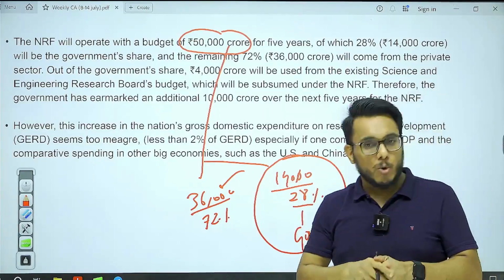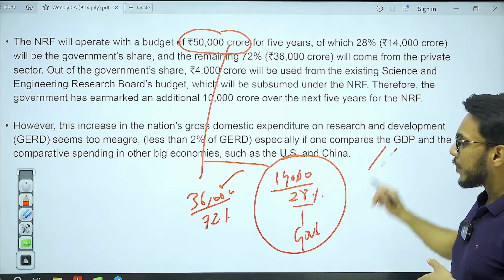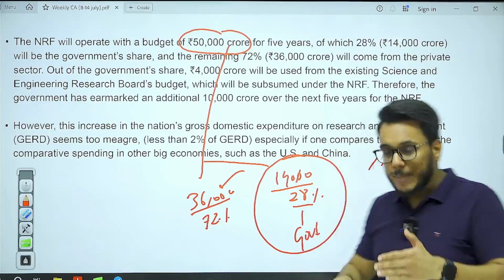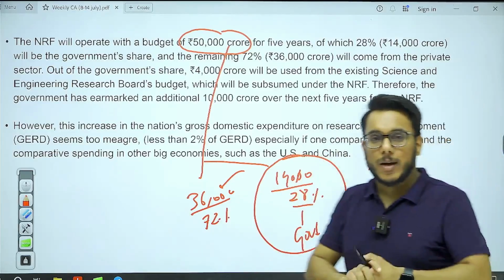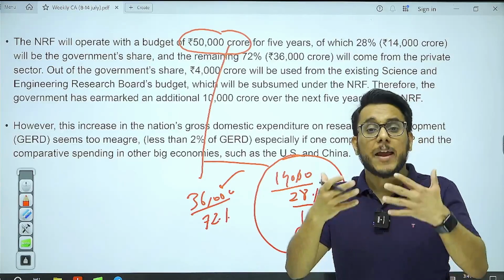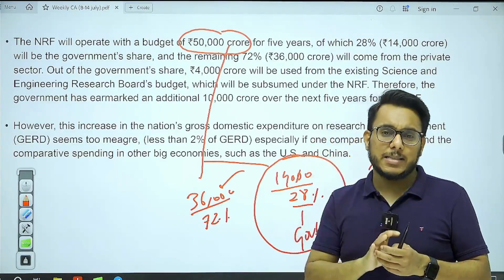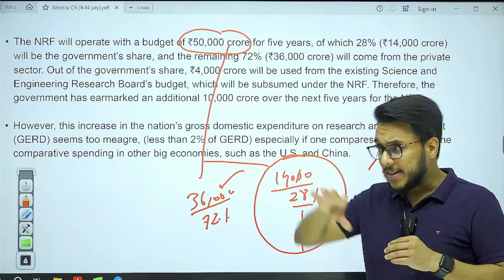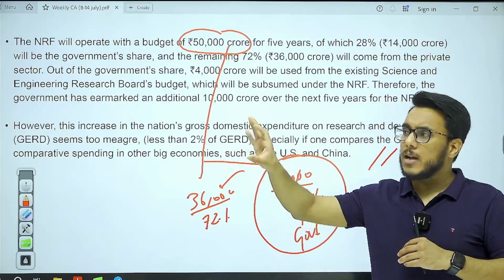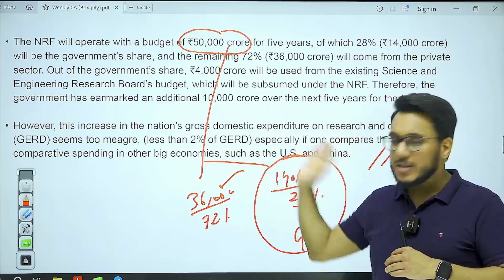It will not be able to make much of a dent. The next thing is that the government also thinks that 72% would be brought by the private sector. But what is the policy mechanism to bring that? Why will the private sector bring this money? At least one recommendation from my side is that if the government had declared that the money you are spending in R&D will be counted as your CSR expenditure, then it might have happened. The policy actions are not there.